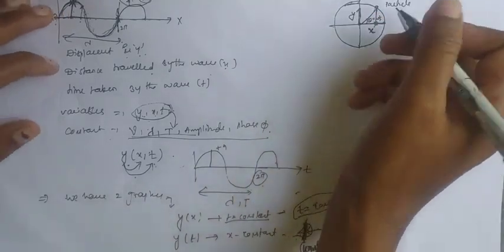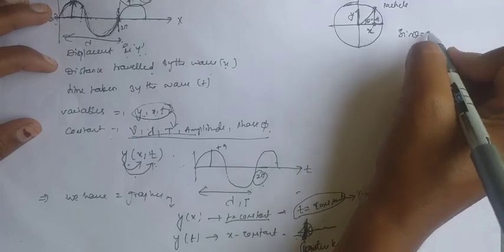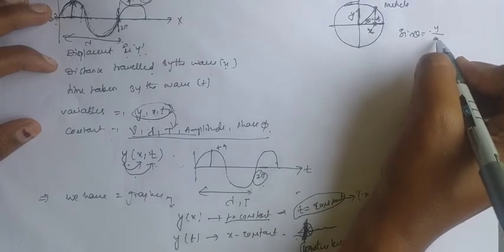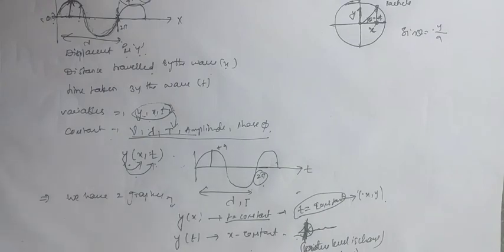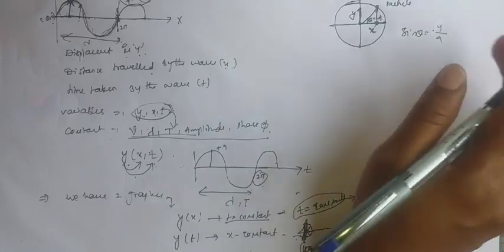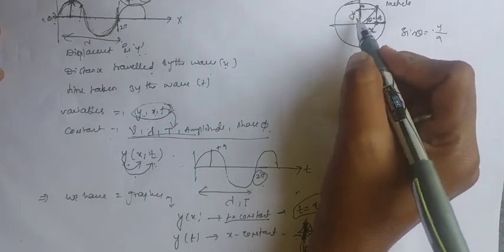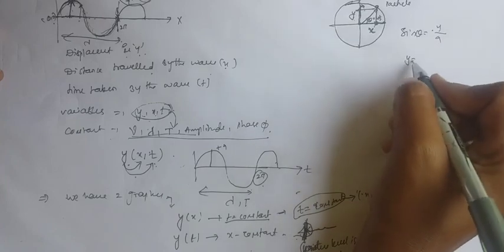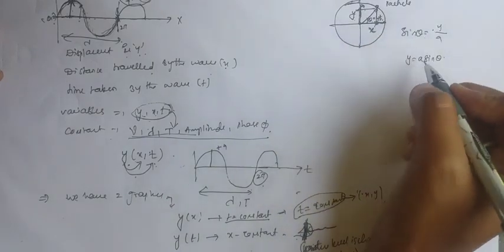Now from trigonometry, already we know sin theta equals what? y by a, that is opposite by hypotenuse. Here this is the amplitude, this is a. So sin theta equals y by a, that is y equals a sin theta. Already we know that theta equals omega into t.